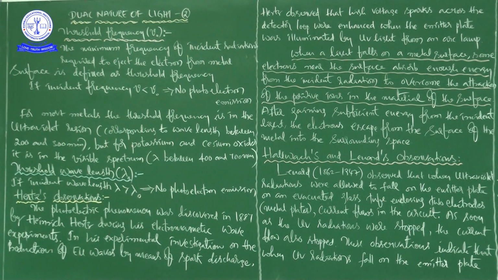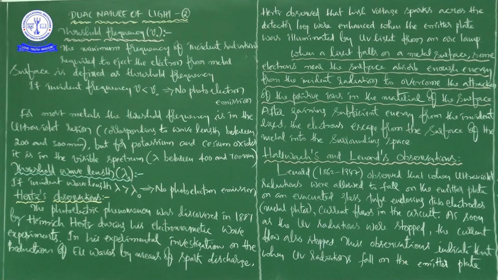So it is different for different metallic surfaces. So the minimum energy of incident radiation required to eject the electrons from a metallic surface is defined as the work function of that surface. I am repeating this many times so that you identify the importance of the definition.